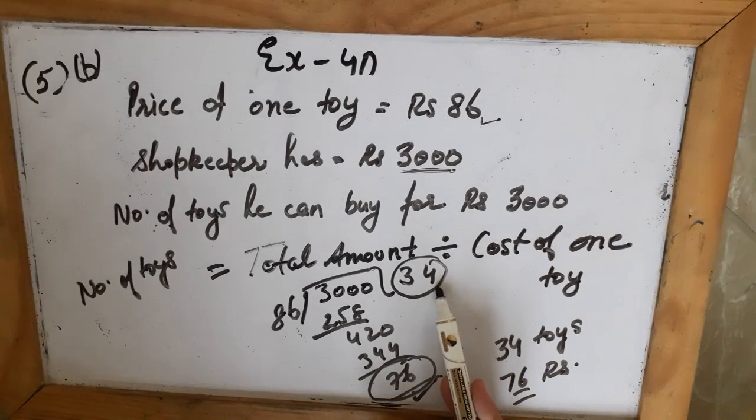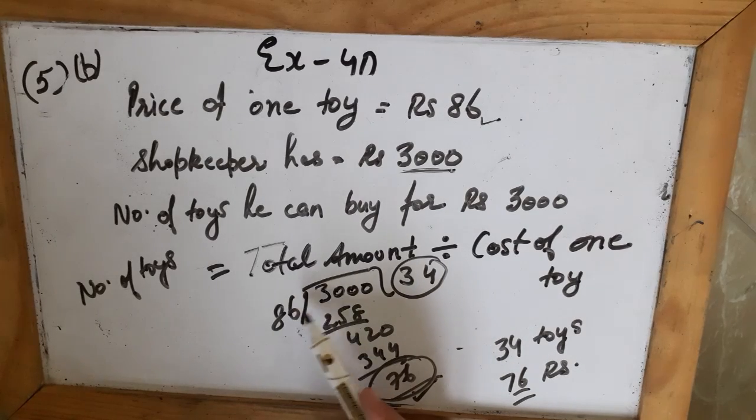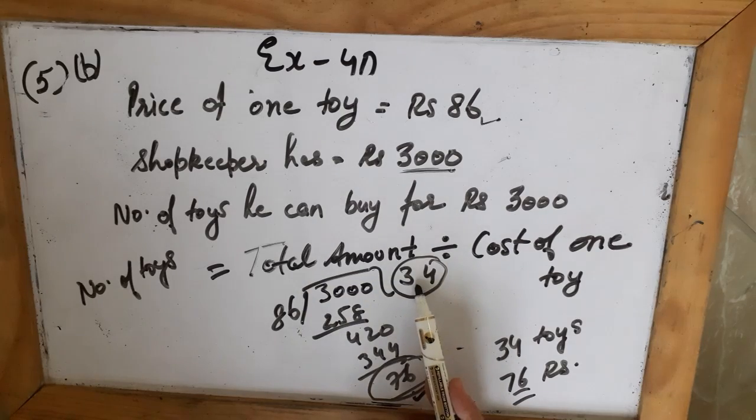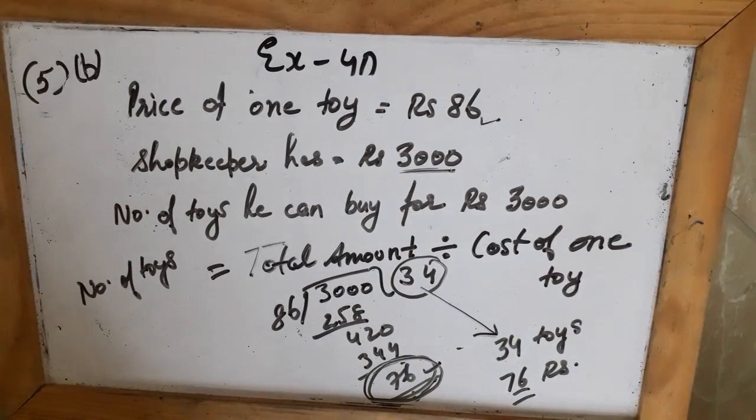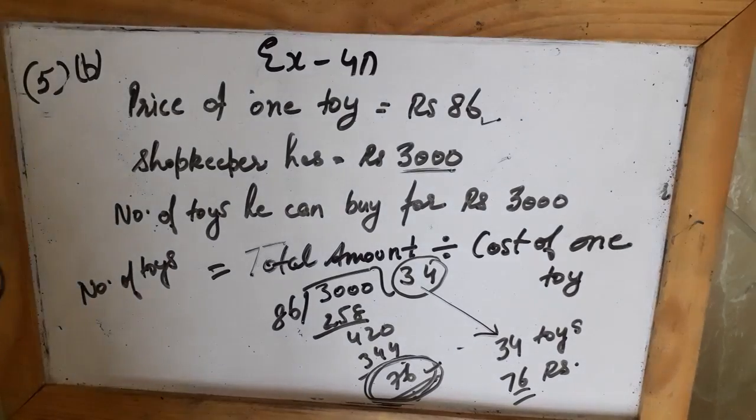So how many times can 3000 be divided by 86? How many times can 3000 be divided by 86? 34 times. It means 34 toys he will buy, and this remainder 76 means he will be left with 76 rupees after buying 34 toys.